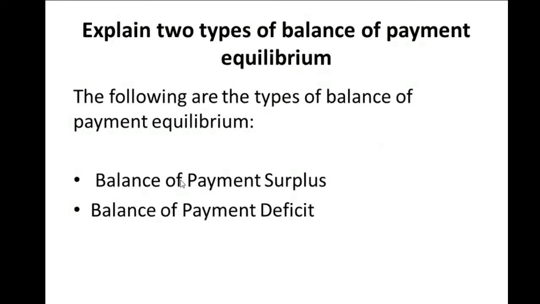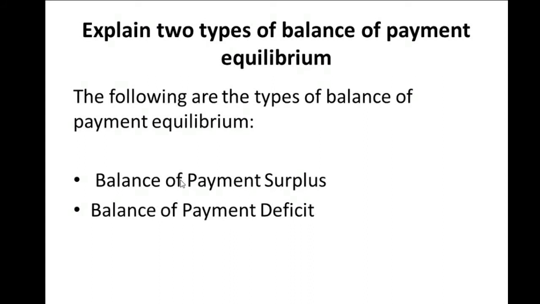So now the question is, explain two types of payment disequilibrium. Now, what is equilibrium in economics? Equilibrium is a point of tendency, like when something is equal. Tendency point is that point when things are equal. So the following are the types of payment disequilibrium: the balance of payment surplus and the balance of payment deficit.